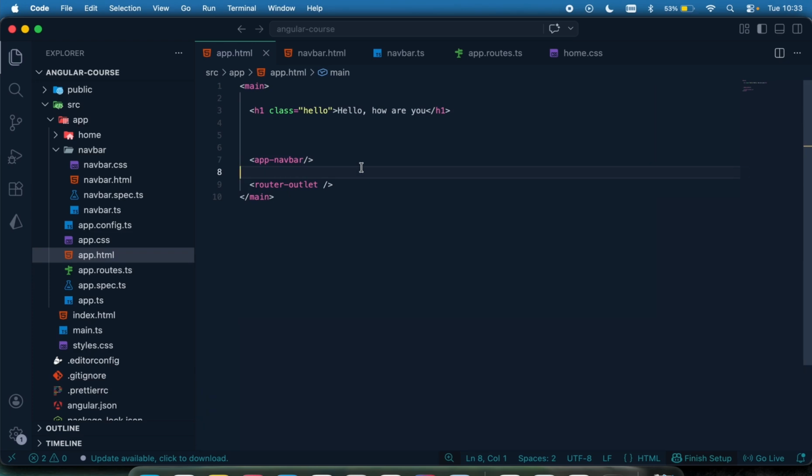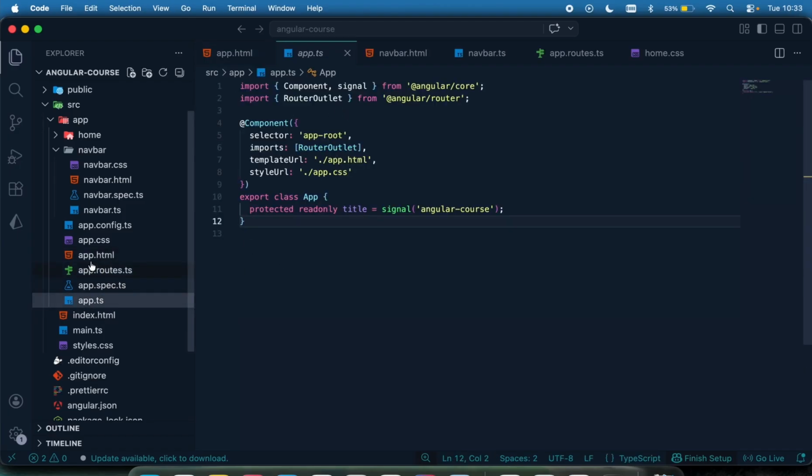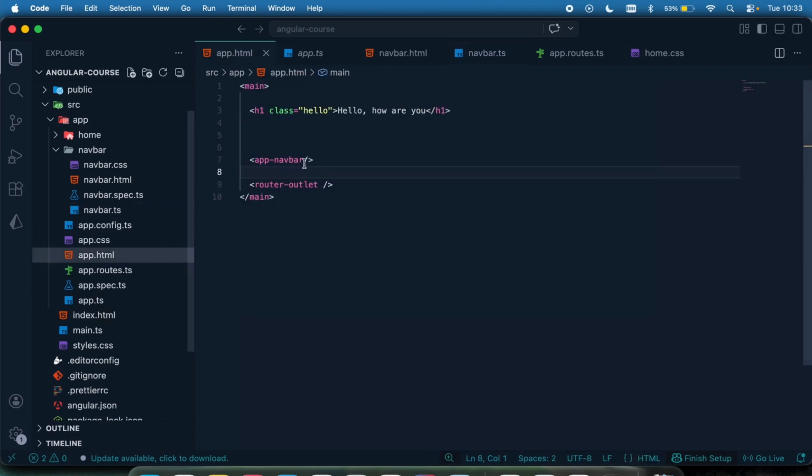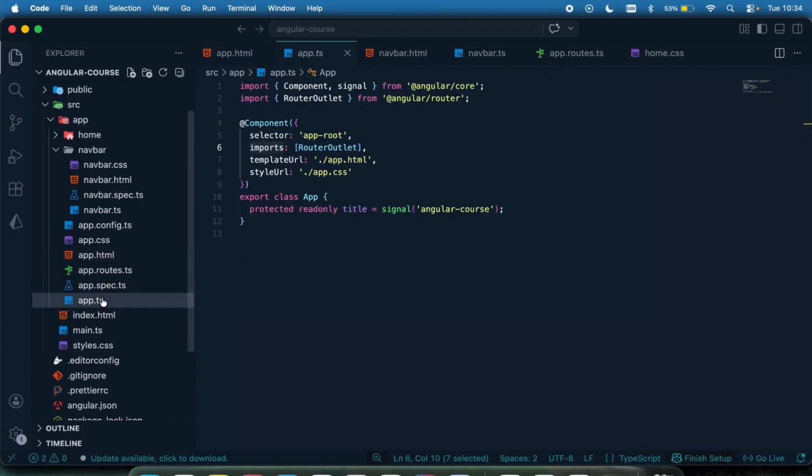Now, for us to do that, I need to come to the controller for this template, which is the app.ts. Remember, this is what is controlling the app.html right here, which is app.ts. And right here, I need to register that in the import. Remember, the Navbar is a component, and as already rightly said, if I want to bring in other components to be used within a component, I have to register the incoming component as an import. Okay, so now since I want to put the navbar within this component right here, I need to register it in the controller for that component, which is this.